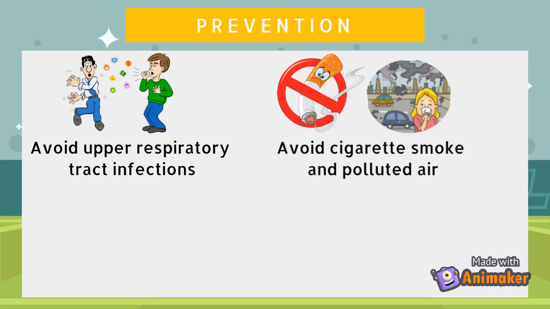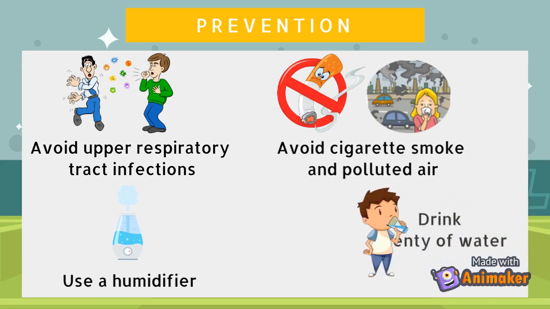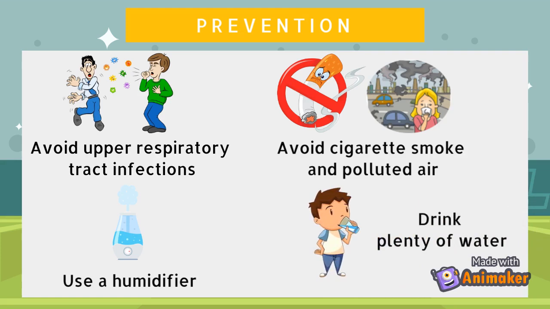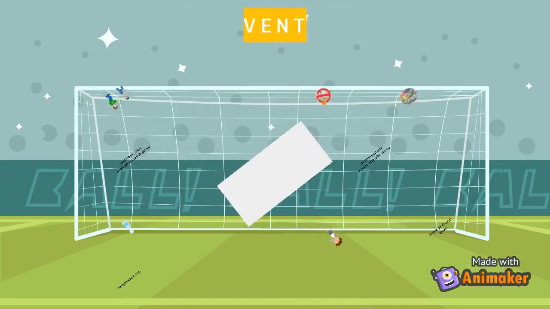In addition, use a humidifier because dry air may increase sinus pressure and cause headache and throbbing pain. And by using a humidifier, it helps add moisture into the air and may help in thinning the mucus. And lastly, drinking plenty of water, which can help in reducing blockage in the sinus.